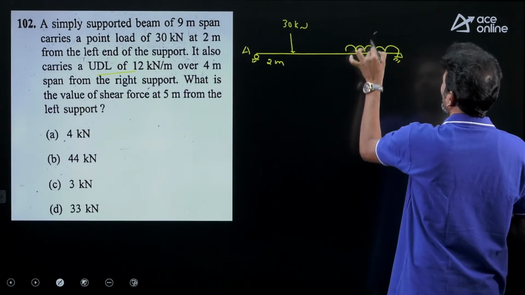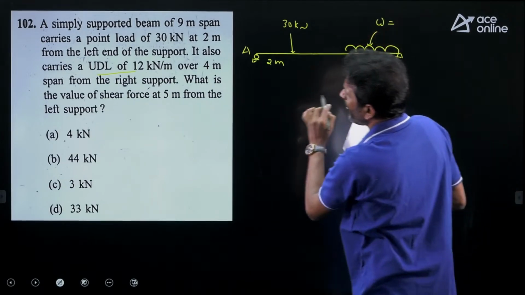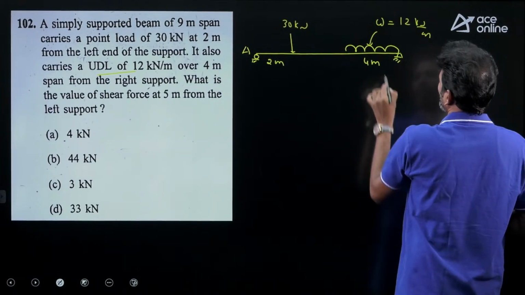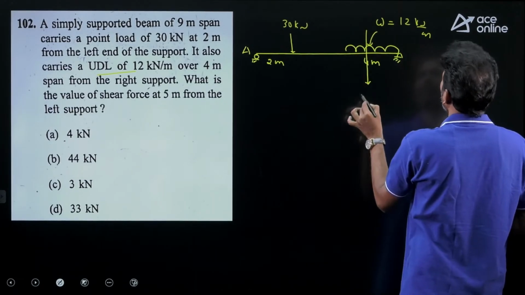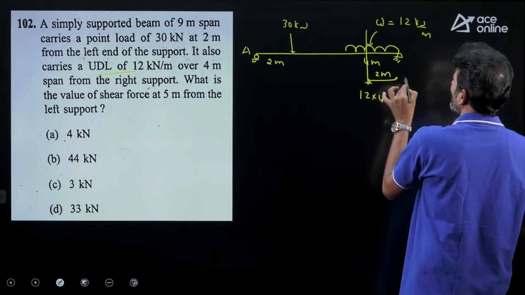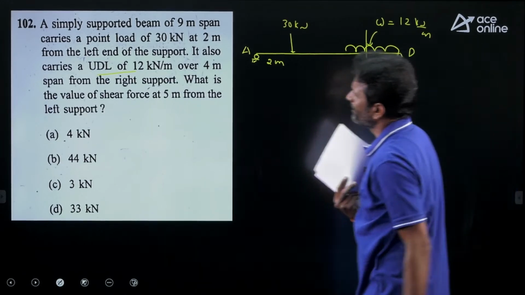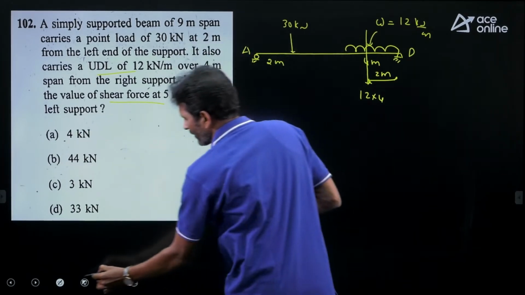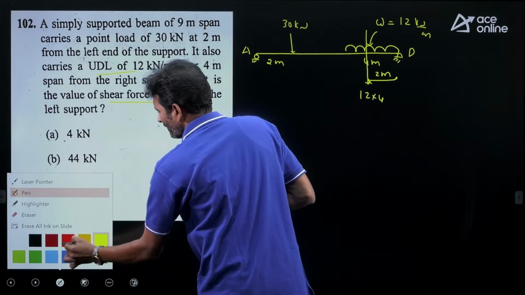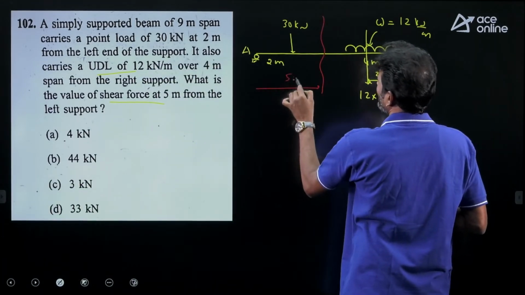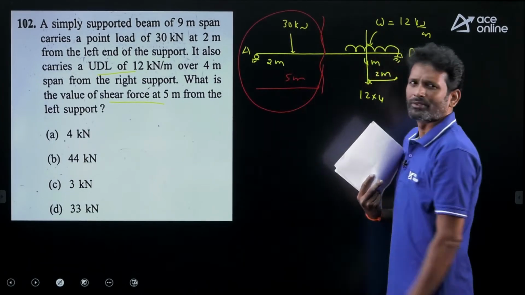The rate of loading is 12 kilonewton per meter. Span of UDL is 4 meters, convert this into equivalent force: 12 into 4, acting at a distance of 2 meters as we know. Let us mark the support as D. What we require is the value of shear force at 5 meter from the left support. So cut the section somewhere here, this is a 5 meter distance. Here we require the shear force.